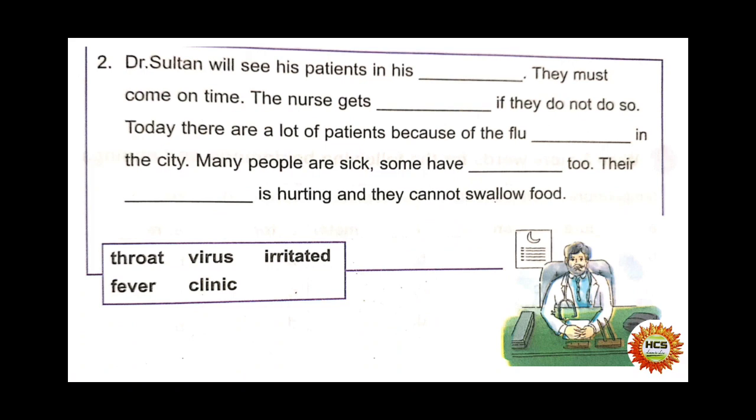Today, there are a lot of patients because of the flu dash in the city. There are a lot of patients because of the flu virus in the city. Write down virus in blank number 3. Many people are sick. Some have dash too. Some have fever too. Their dash is hurting and they cannot swallow food. Their throat is hurting and they cannot swallow food.